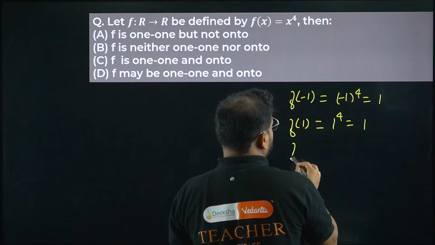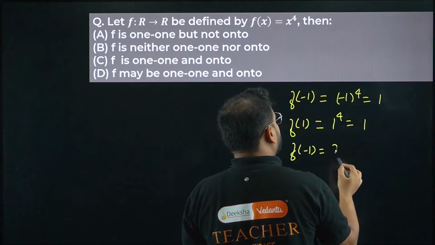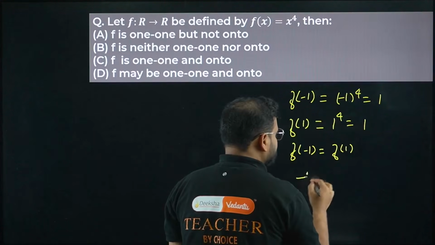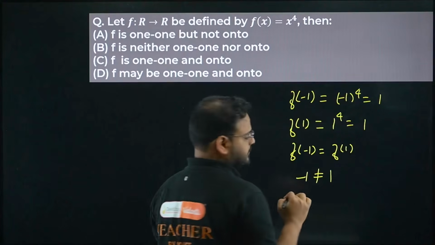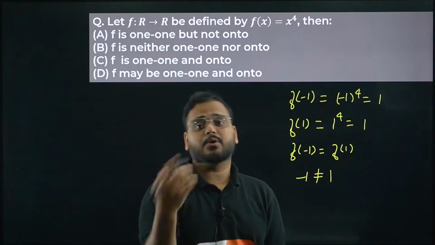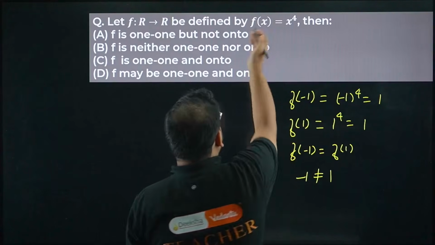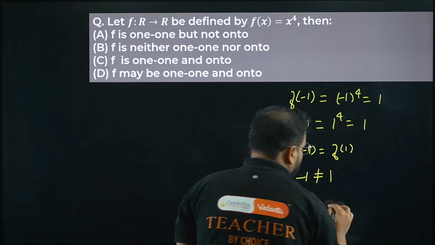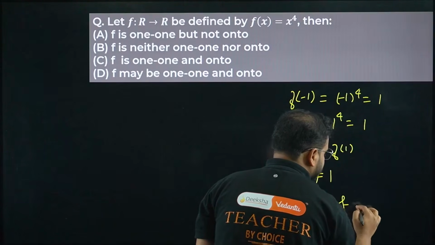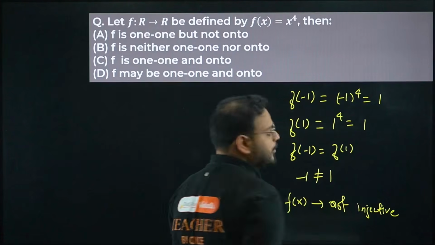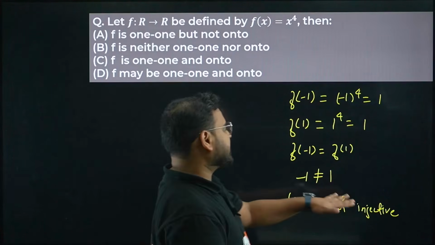So I'm getting f of minus 1 is equal to f of 1, whereas minus 1 is not equal to 1. It means the given function f(x) is not injective. It's not an injective function.